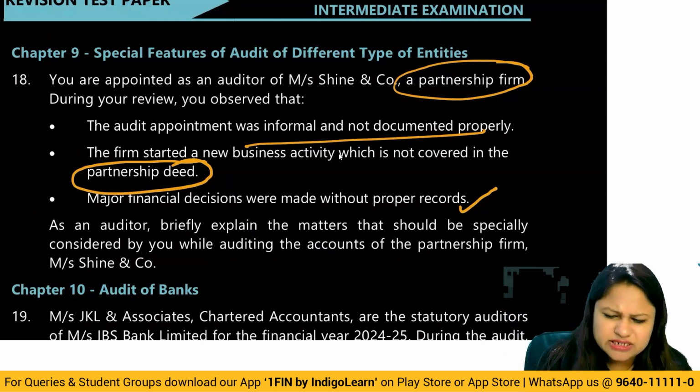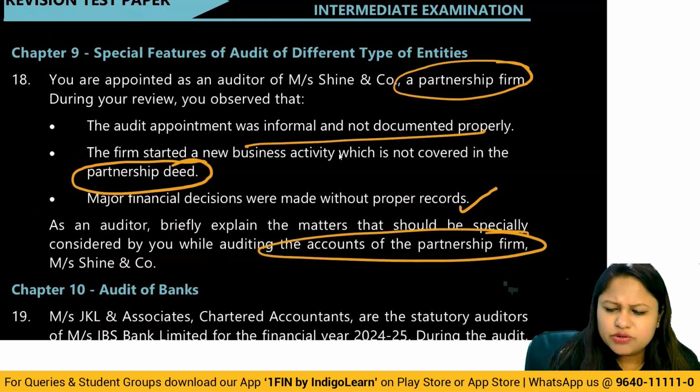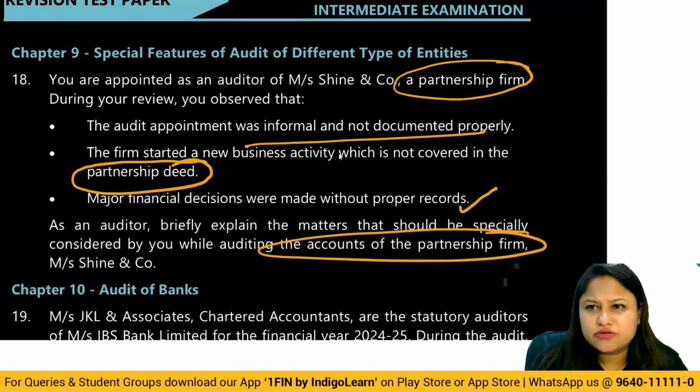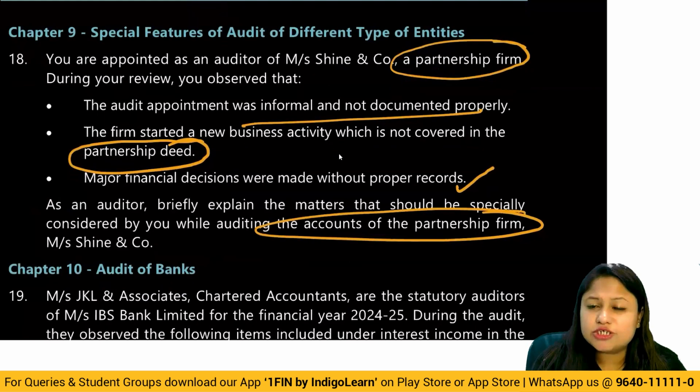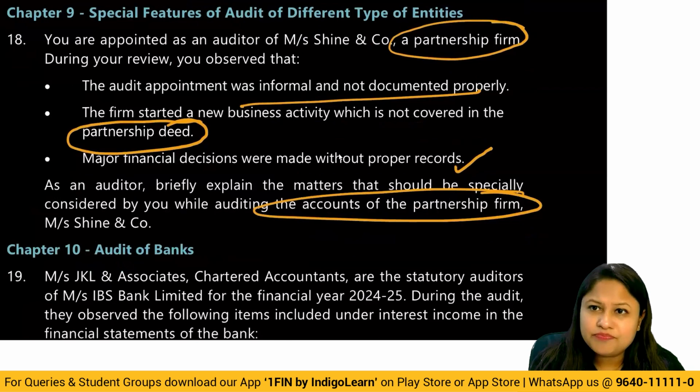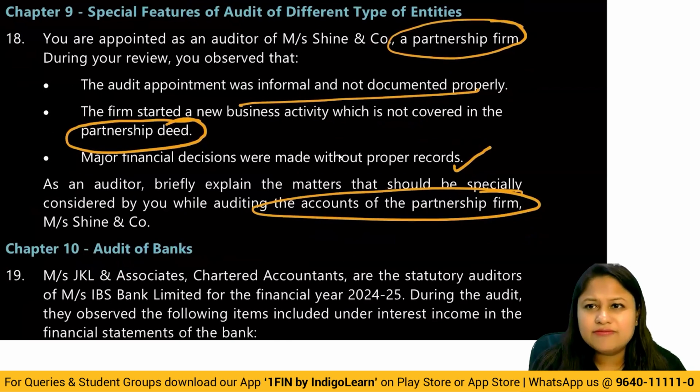So basically here they are talking about how do you do the audit of accounts of partnership firm. So all the points that you remember, you can just quote it here. But remember, letter of engagement should be in writing. Partnership deed has to be verified in detail. Any changes have to be checked whether they have been covered upon properly in the agreement. Okay. And then PSR, division of profits, all of that is going to be a major consideration.